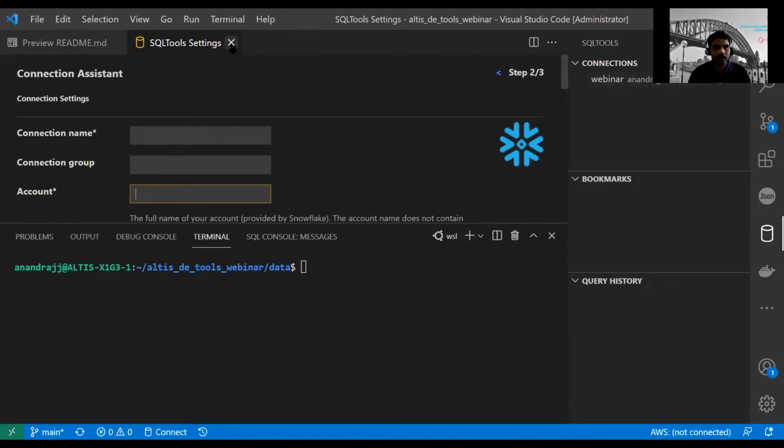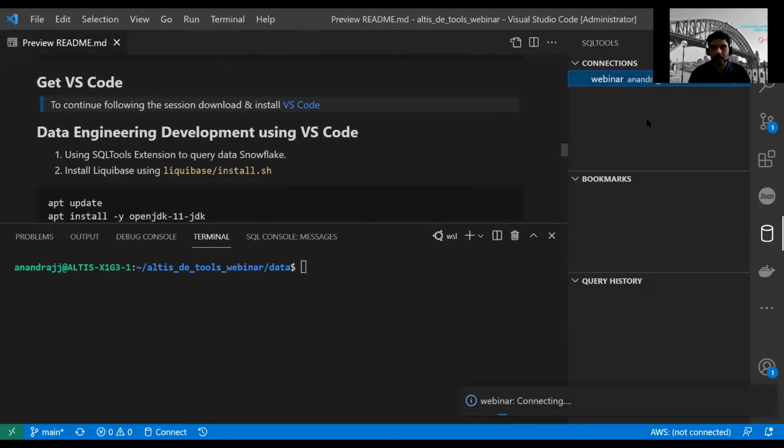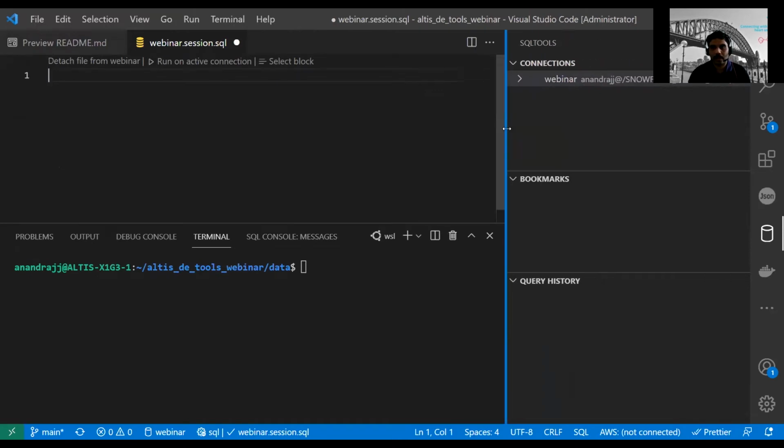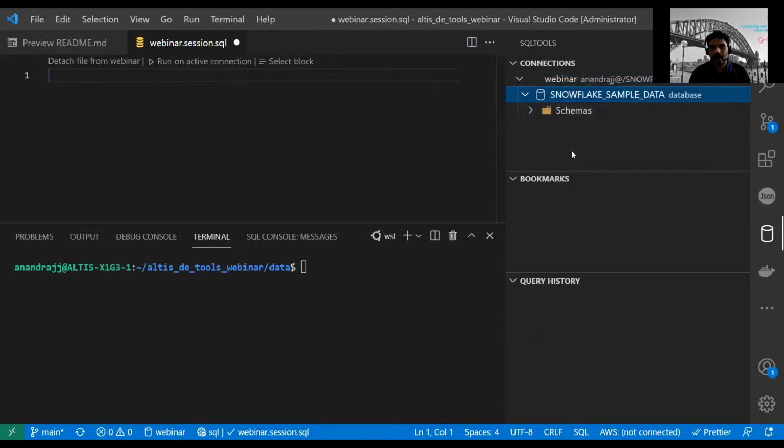In this connection, let's close this one. Once I click it, it's connecting to the environment. I already connected to the Snowflake database called sample data. Once connected, it shows this icon and also opens an editor for us to write the SQLs. You can explore Snowflake here. This is the database, then the schemas.